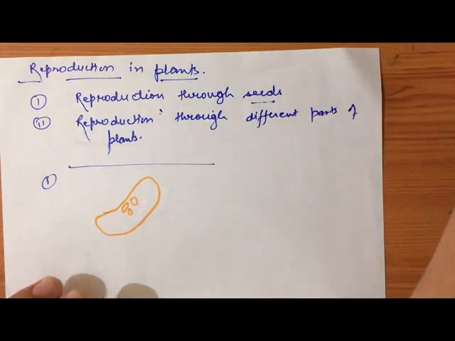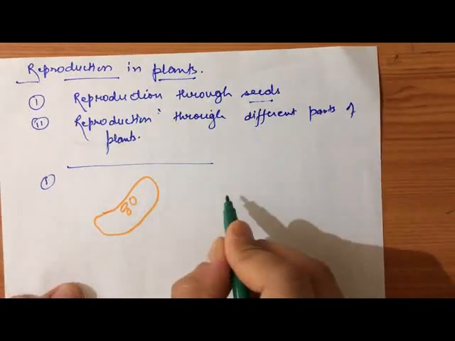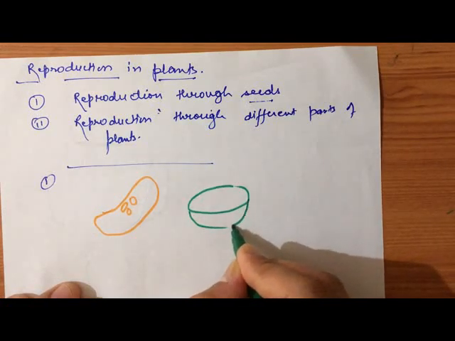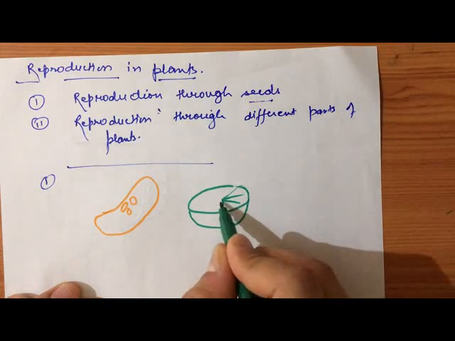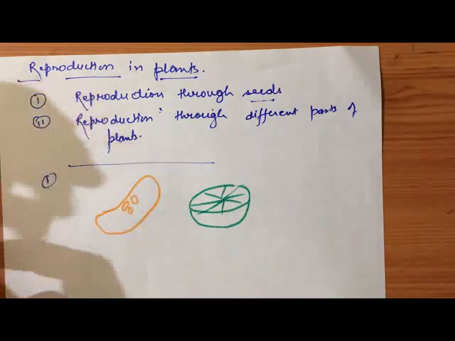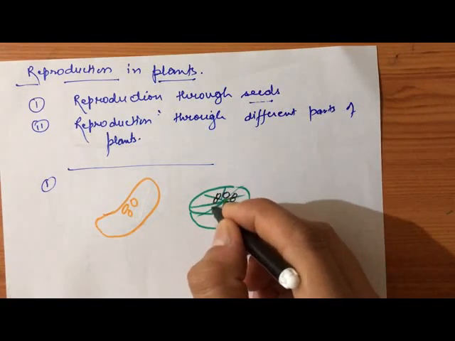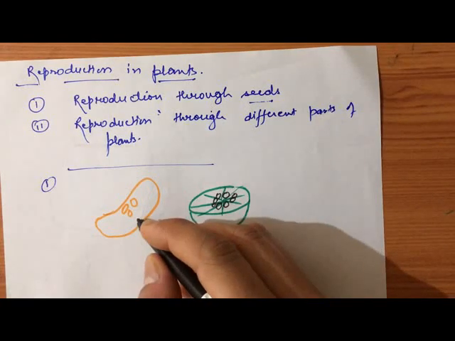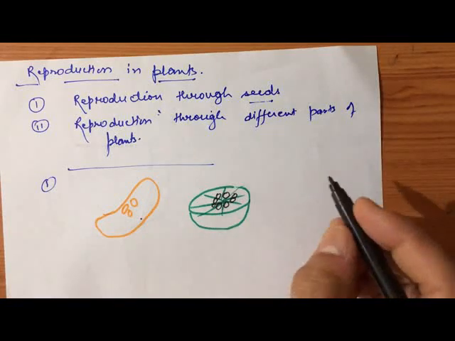In lemon also, suppose that it is cut into half, it looks like this from inside, and here we can find some seeds. So lemon is a fruit, orange is a fruit, and this seed is present inside the fruit.